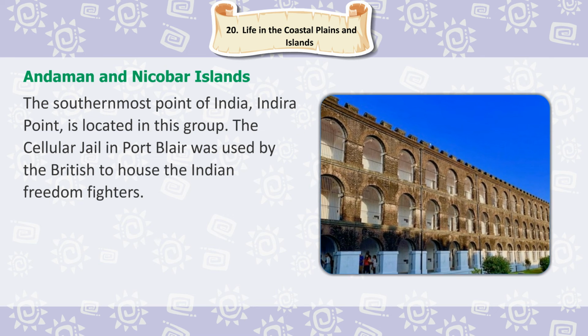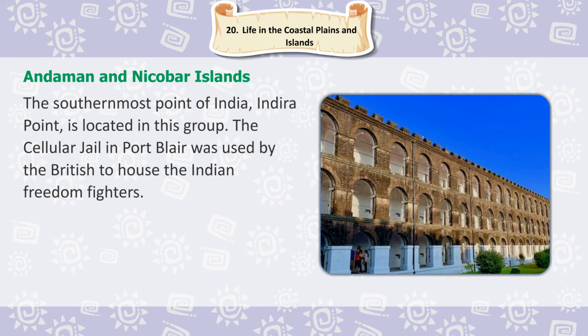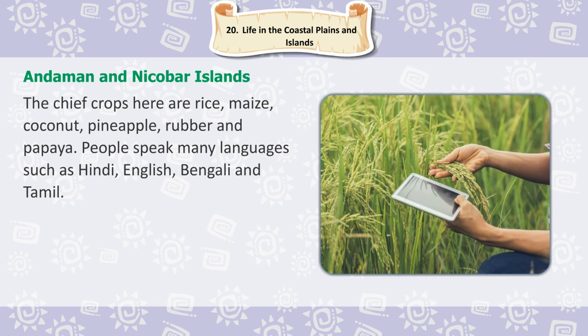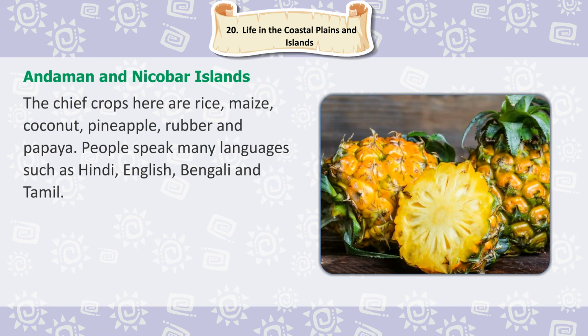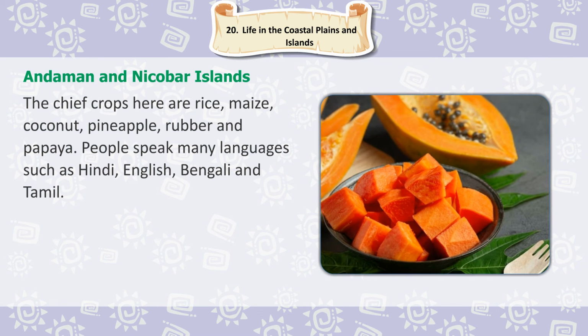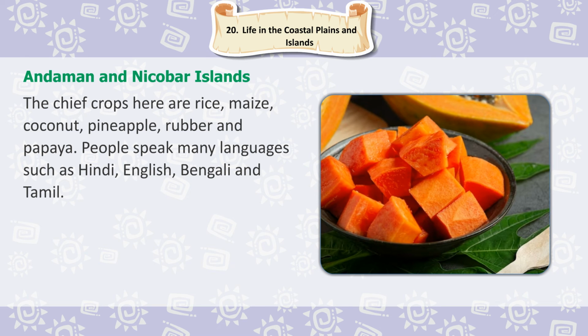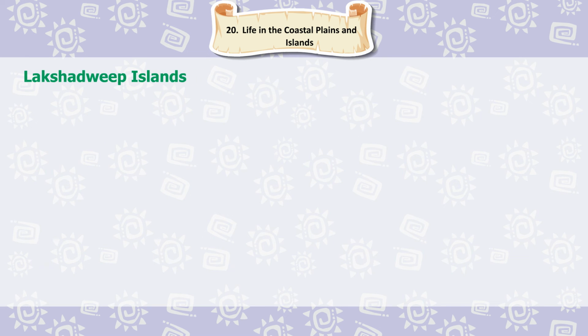The Cellular Jail in Port Blair was used by the British to house the Indian freedom fighters. The chief crops here are rice, maize, coconut, pineapple, rubber and papaya. People speak many languages such as Hindi, English, Bengali and Tamil.